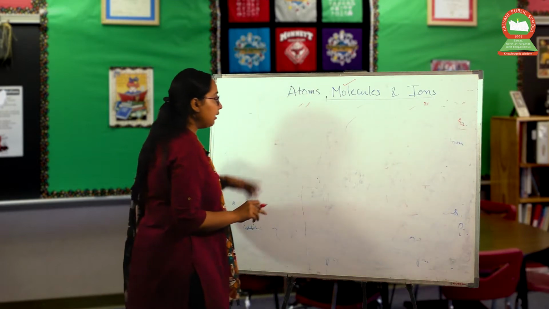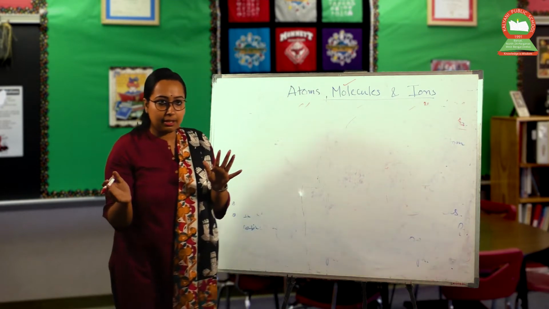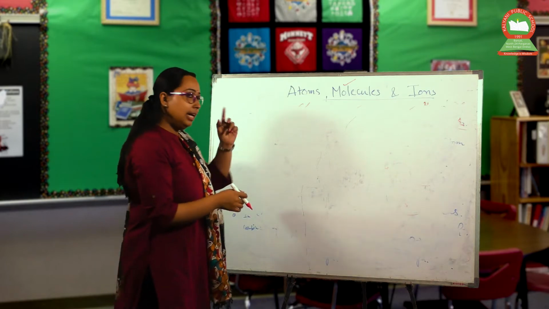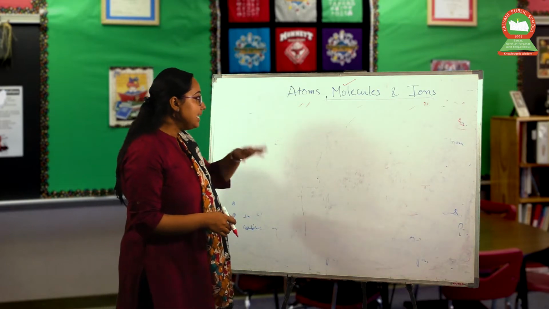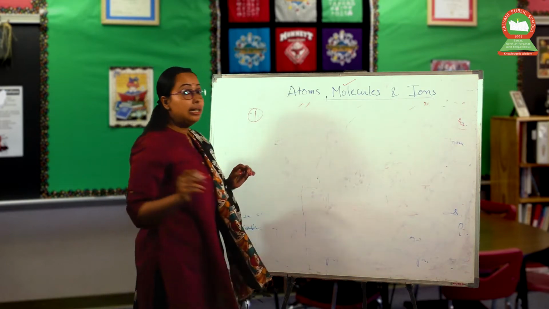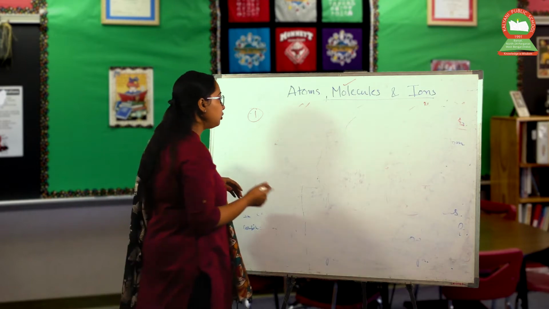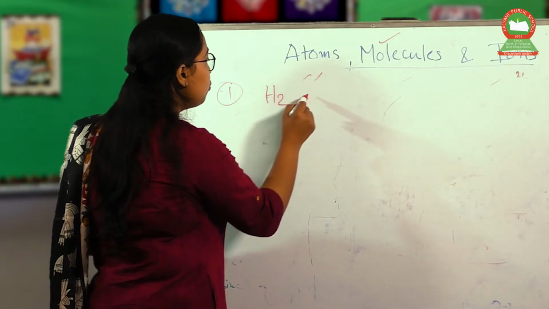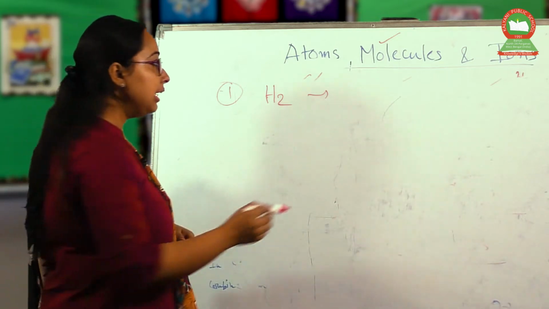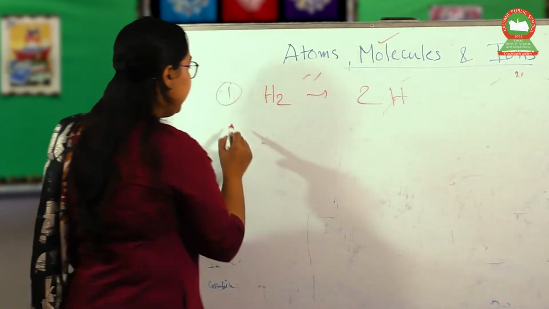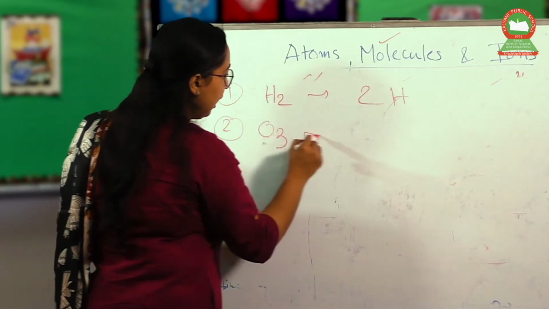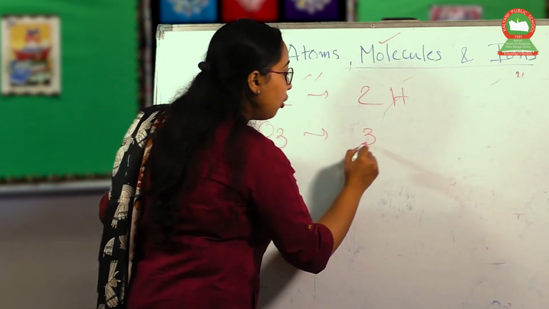Okay, so on the basis of different atoms or not, we can say heteroatomic or homoatomic. But now another point is on the basis of numbers. On the basis of numbers means, if we take H2, how many atoms are involved? There are 2 hydrogen. If we take O3, how many oxygen are involved? 3 oxygen.